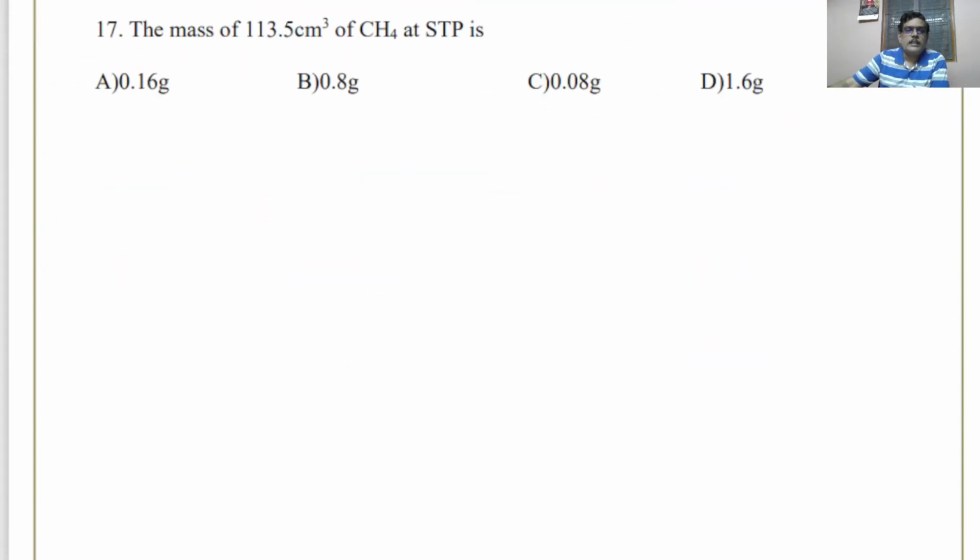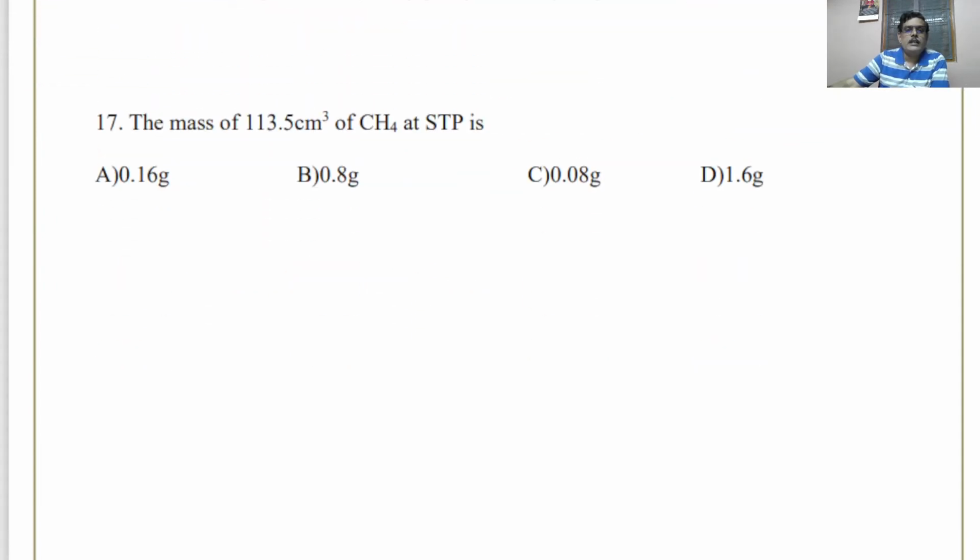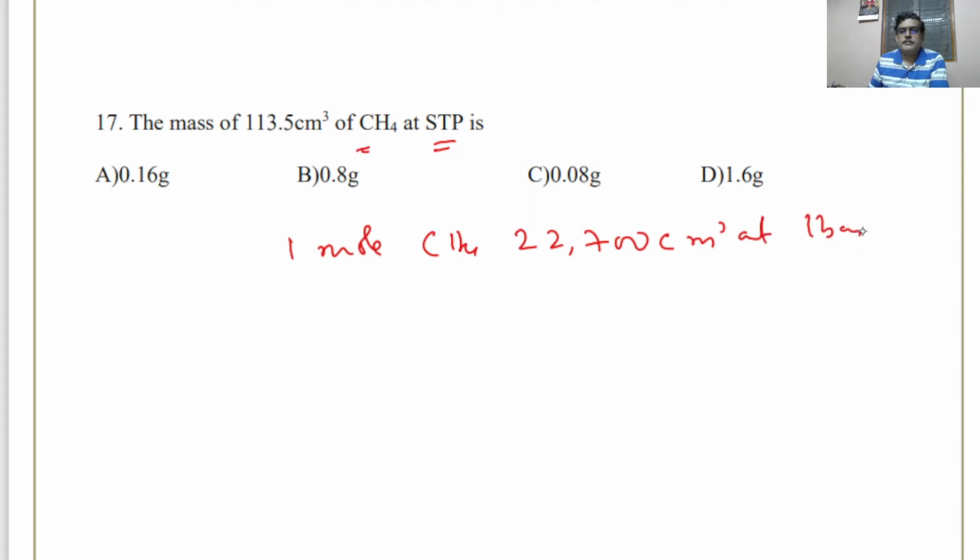The mass of 101.35 cubic centimeter of methane at STP is, okay, we shall take it as 22.71. One mole of methane occupies 22,700 cubic centimeter at 1 bar pressure and 27 degrees centigrade, 270 Kelvin. So 1 mole of methane means it is 16 gram. 16 gram occupies 22,700 cc.